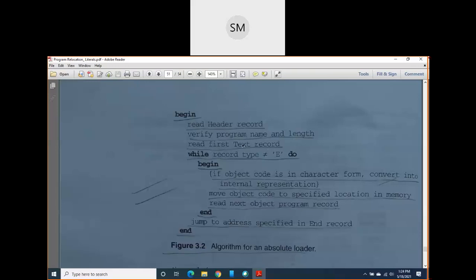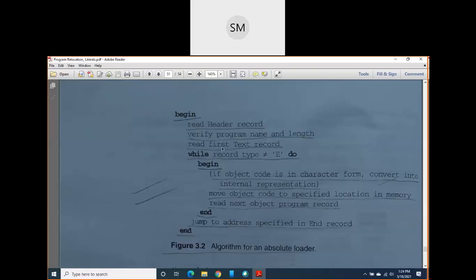After completion of the header record, the loader will read the text record. While the record type is not equal to E, what is E? E is the end record.